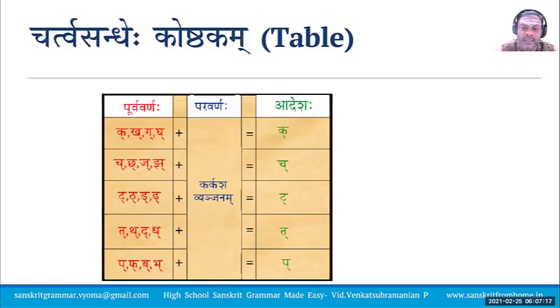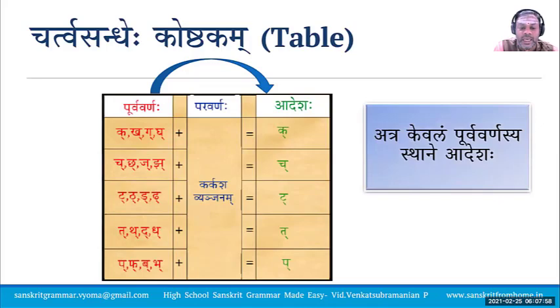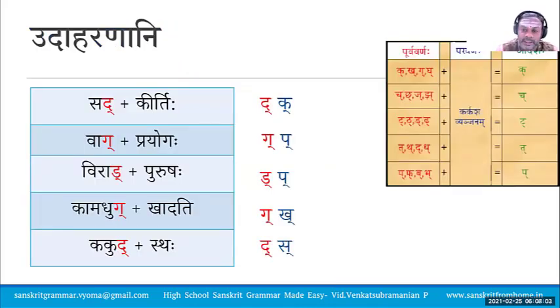Now, the Adesha depends on the Purva Varna. If the Purva Varna letter is a Kavarga letter, the Adesha will be Ka. If it is a Chavarga letter, the Adesha will be Ch. If it is a Tavarga, it will be T. If it is a Pavarga, it will be P. This is Chartva Sandhi. The clue for Chartva Sandhi and Jastva Sandhi is that in Chartva you will have a Karkasha Vyanjana in the Paravarna, whereas in Jastva you will have a Swara or a Mridu Vyanjana. Here, only the Purva Varna is replaced by an Adesha. We will see some more examples.